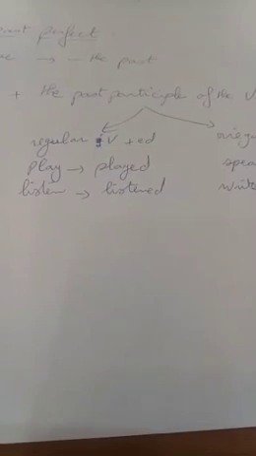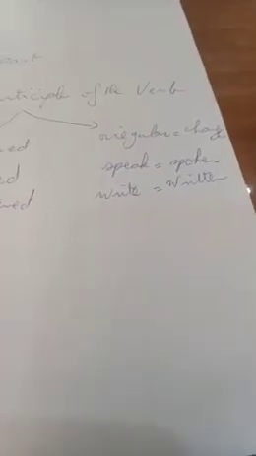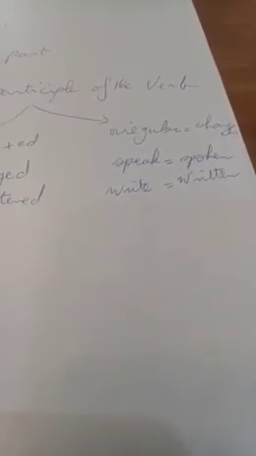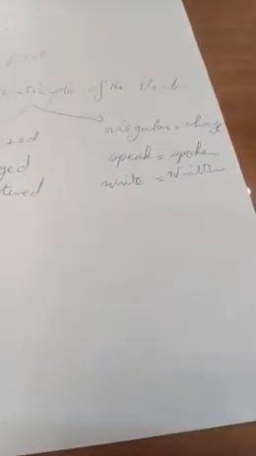For the verb play, the past is played. Here it's a regular verb. Just we add ed to the verb, like listen, listened. For irregular ones, the verb to speak, the past is spoke. The past participle is spoken. Here there is a change. To write, the past simple is wrote. The past participle is written.